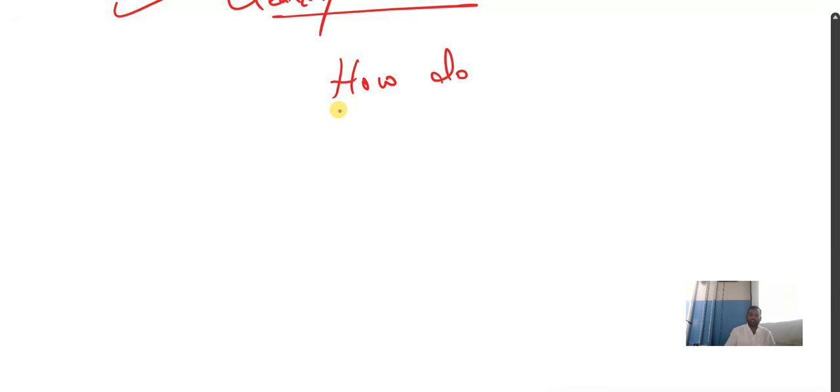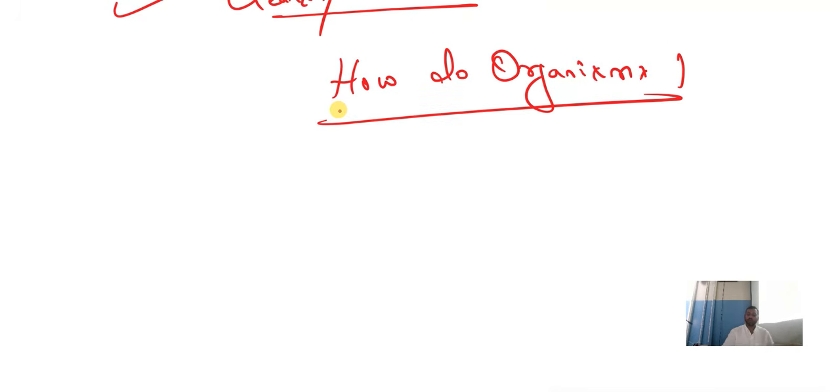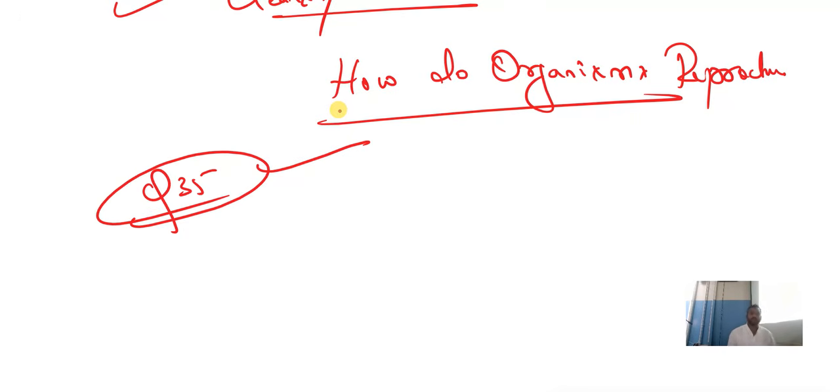And ultimately we are almost reaching the end of this session. That is, how do organisms reproduce? Children, this is one of the most important chapters. As of now, what I recommend for this chapter is, please study only two things. First, question number 35 from all your model papers and preparatory papers. Second, please study the different modes of asexual reproduction.